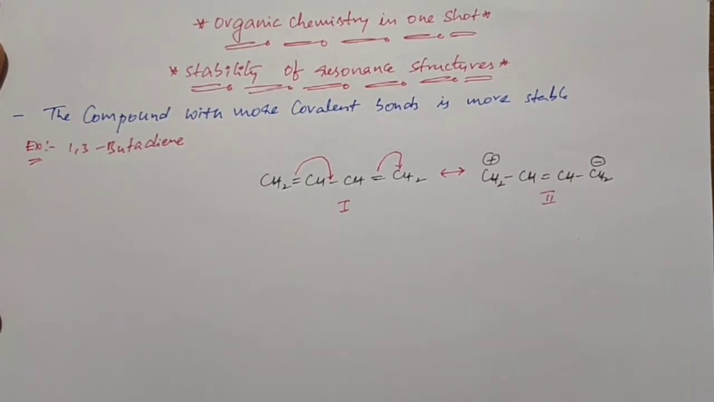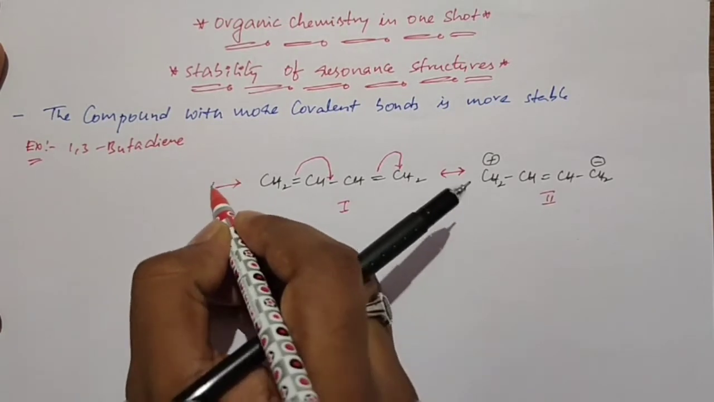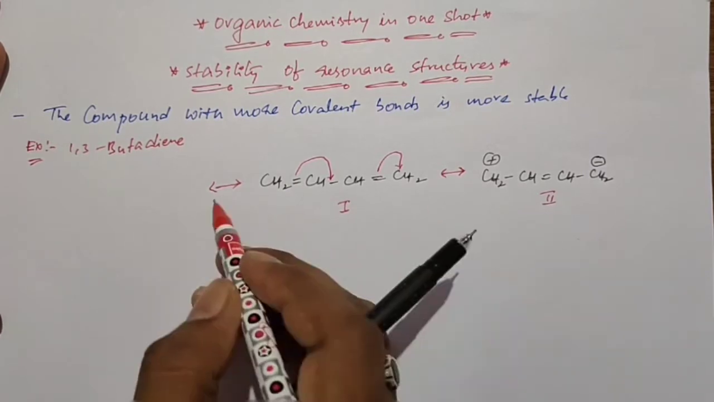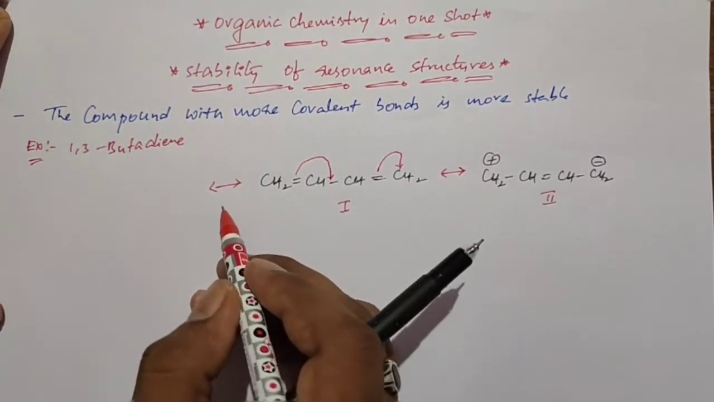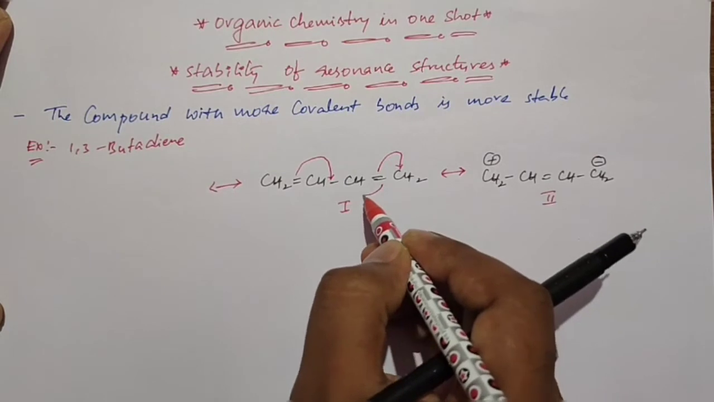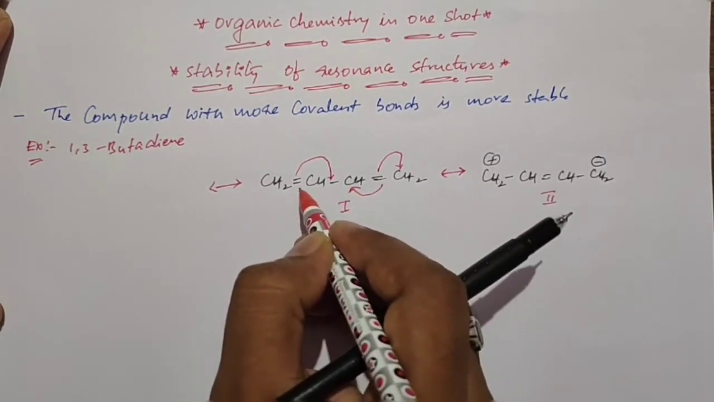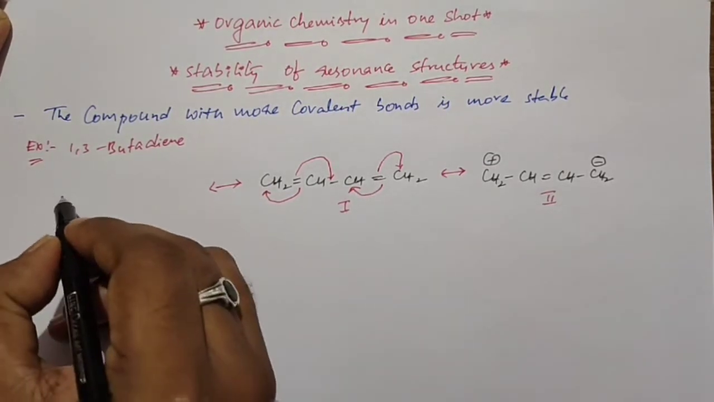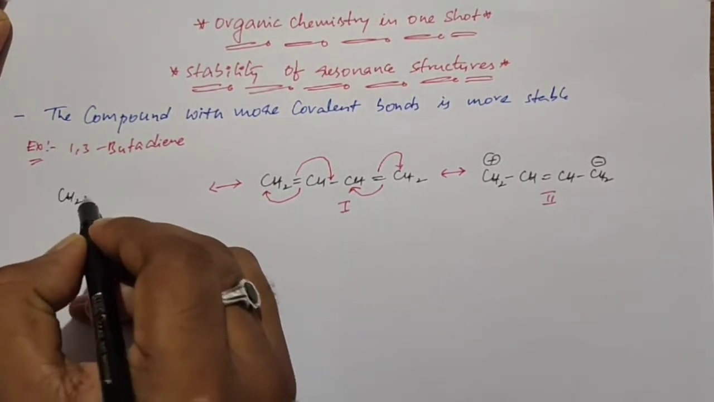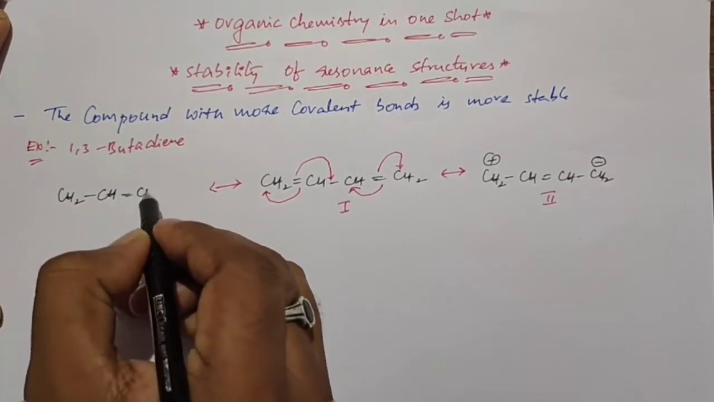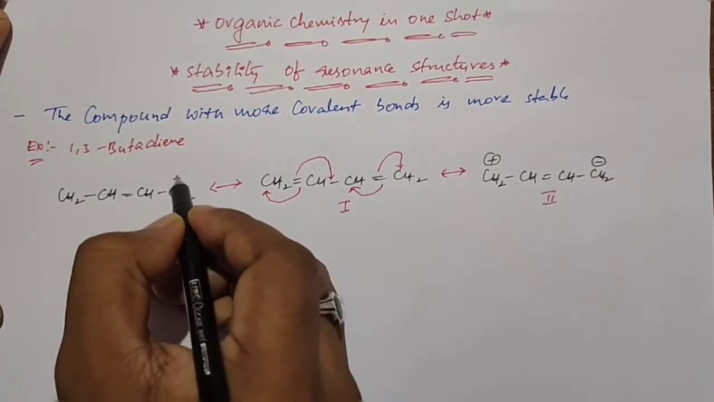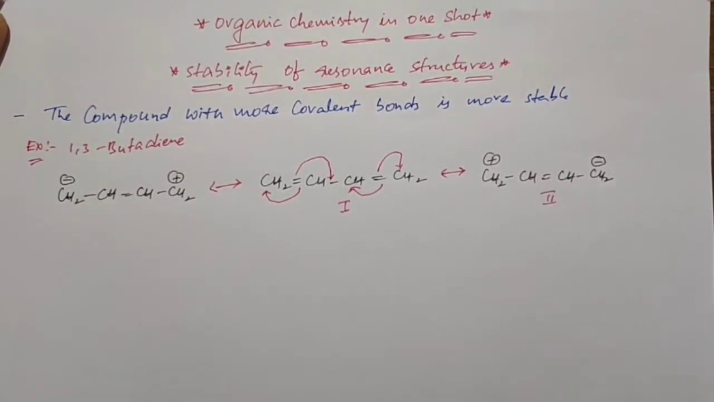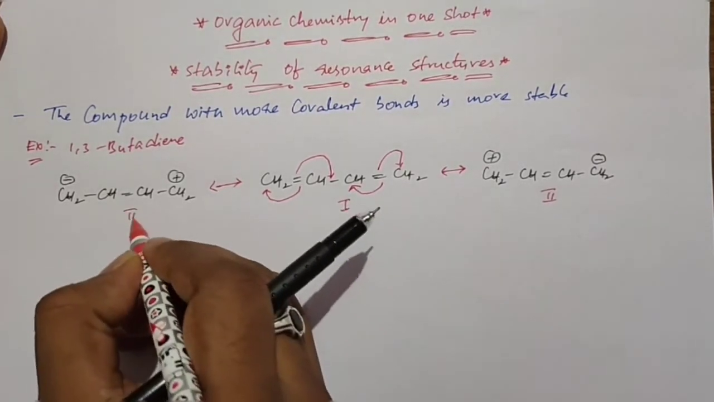Now structure 3. I want to show one more structure. This is the first structure, and this is the next resonating structure. Next I want to show another resonating structure. Suppose these pi electrons shift towards this carbon, and these pi electrons shift towards this carbon. Now we get structure 3, CH2-CH=CH-CH2. At this carbon we get the positive charge, and at this carbon we get the negative charge. This is structure 3.